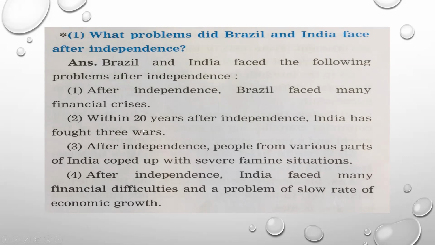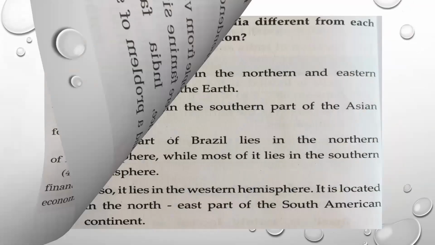So along with 3 wars, India has also faced the problem of famines. After independence, India faced many financial difficulty, means lack of availability of money for making the development. And because of that, the rate of economic growth, means development, was less in India. But now slowly the situation has changed.